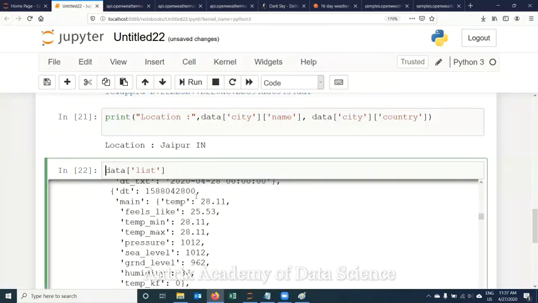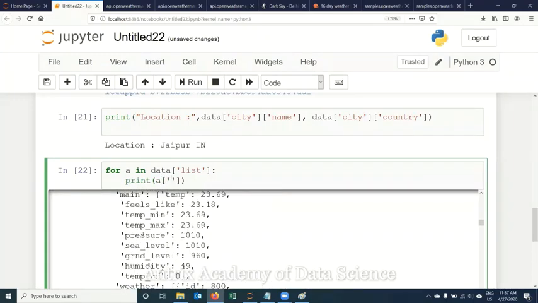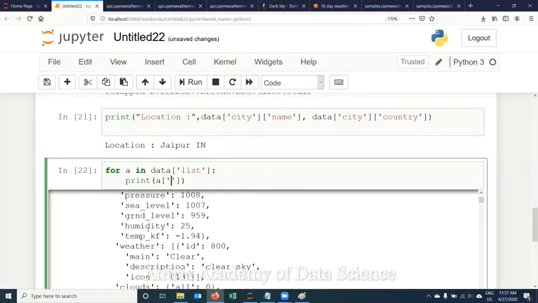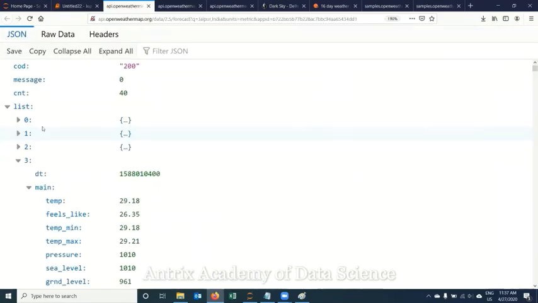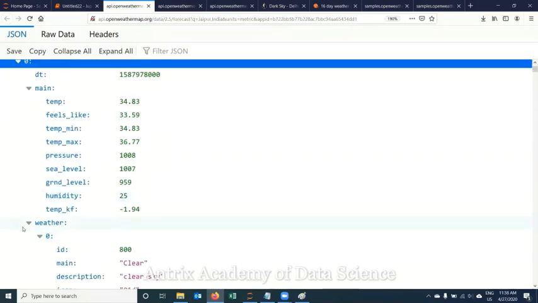Then depending on your case, you can take a call. I'll say for A in, so I'll be getting individual values. From A, my root is what? Let me refer to the data under list. Under list, I have this DT. Under 0, I have main. Under main, I have temperature, or anything else I can extract from there.